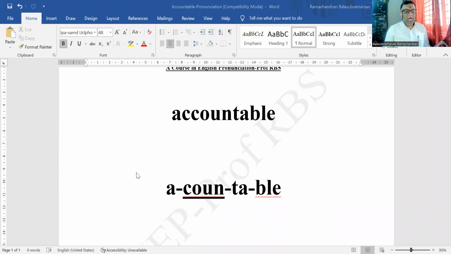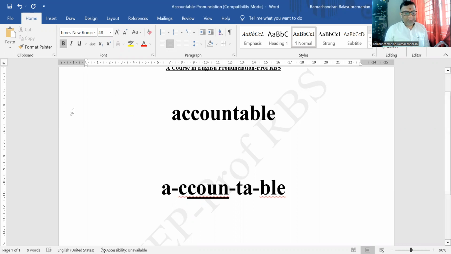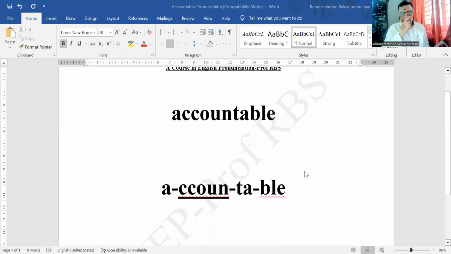So let me share my screen with you with this particular word, and then you will be able to appreciate it much better. So there we are. We have this word here, account. One second, I'll just make this small change. It is ACC, no? Yeah. So I forgot to write one C there, so don't worry about that. So there we have it, accountable. Just a minute. Let me stop sharing. Just give me a second before I bring up the screen again. Yeah, I'm sharing the screen again. There was a small issue there. Yeah, now things are much better.